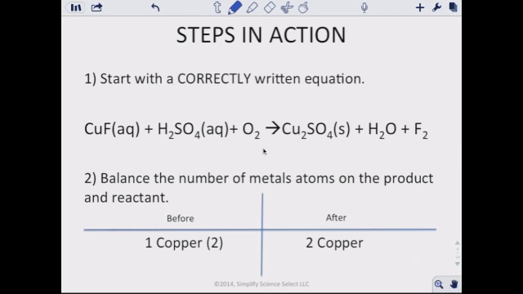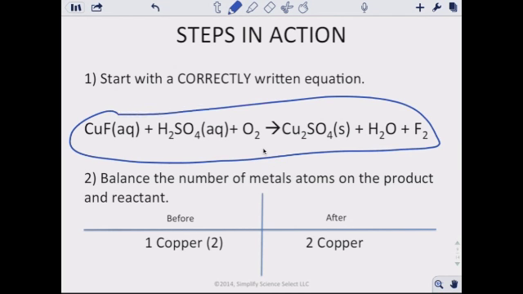Looking at our steps in action, starting with a correctly written equation. What we have here is copper 1 fluoride reacting with sulfuric acid and oxygen, and it produces our copper 1 sulfate, our water, and our fluorine gas. So we start with our equation.